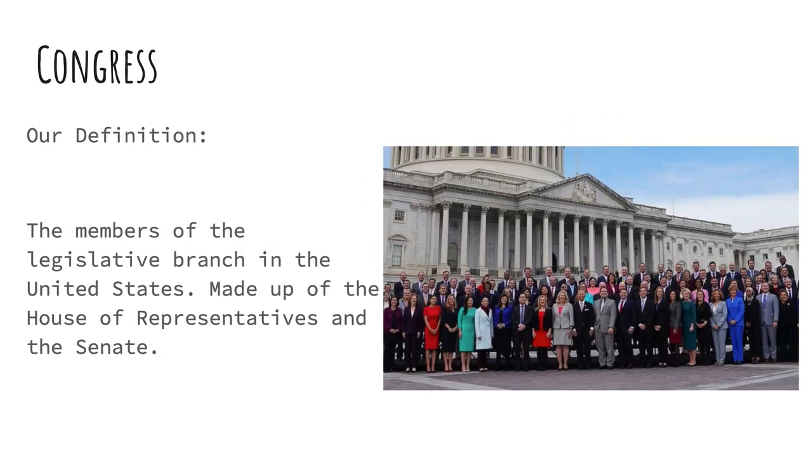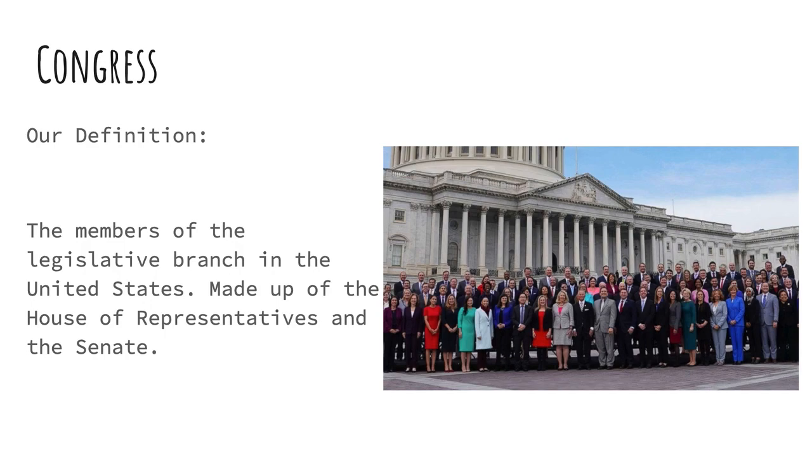Congress. We're getting to some specifics, some words that you're going to be seeing over and over again. Congress is another word for the legislative branch of the national government in the United States. And there's two parts. You've got to write these both down. It's a little bit longer than the other one, and it's a little more specific, but you need to memorize this part if you're going to understand what we talk about as we keep going. So there's two parts of Congress, and they both play a role in making laws. One is called the House of Representatives. One is called the Senate.